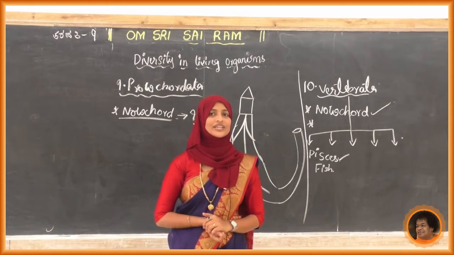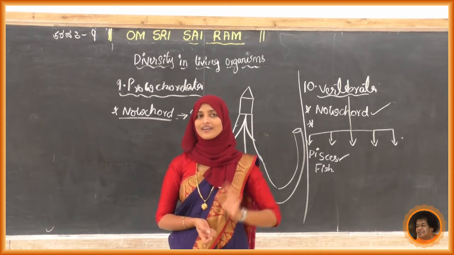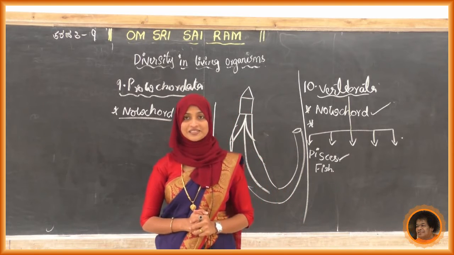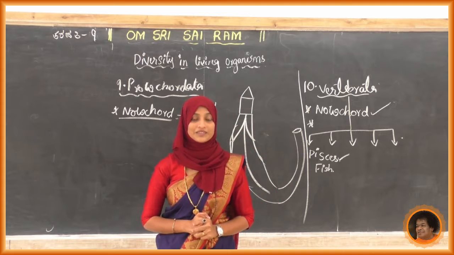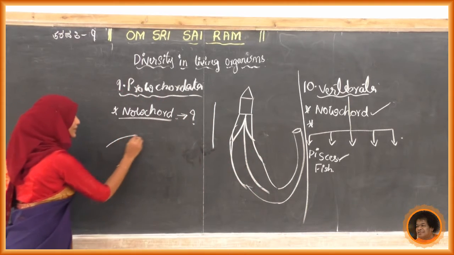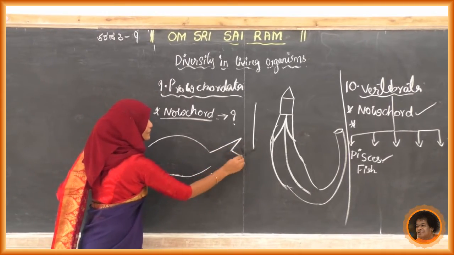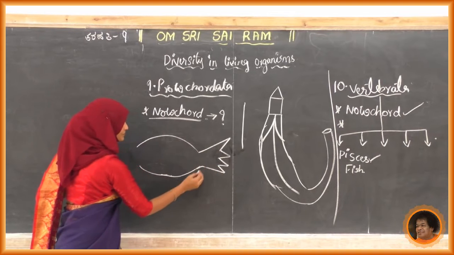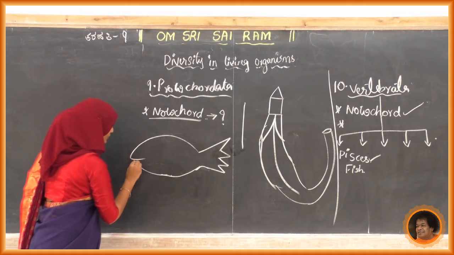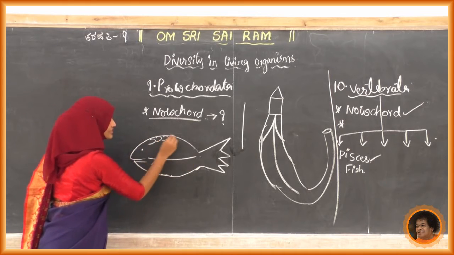So write down the first point. Under Pisces, they are aquatic organisms. Next, how is the body of these Pisces? I will draw and show you, students. So you have to predict the characters. I will draw one fish here, and you have to predict the character now. What is this?